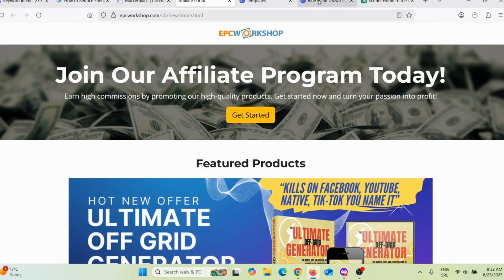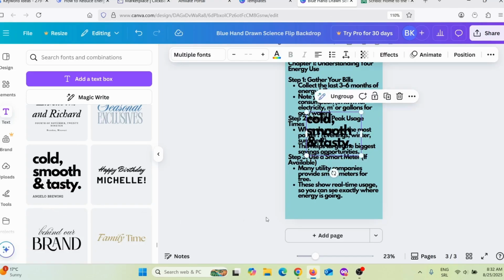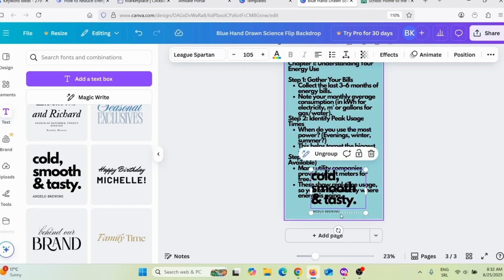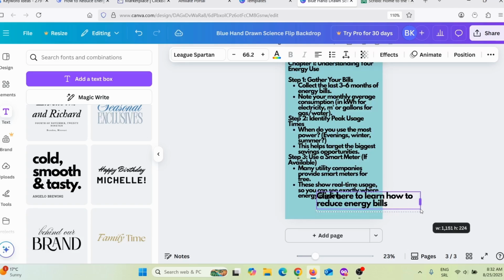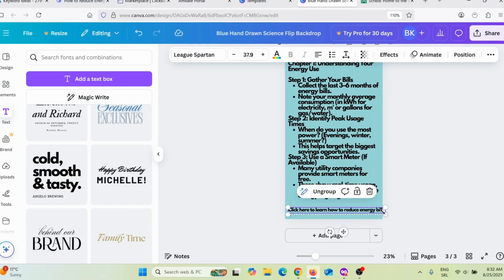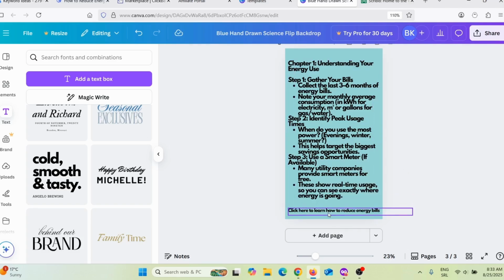So I will go back here, and I'm going to click here, and I'm going to actually move this here. I'm going to delete this because I don't need that. I'm going to make this smaller and move it here, and I'm going to paste my call to action. I can say something like this, okay? I will make this even smaller, okay? And I'm going to move that here, okay? And here you can see how this looks.